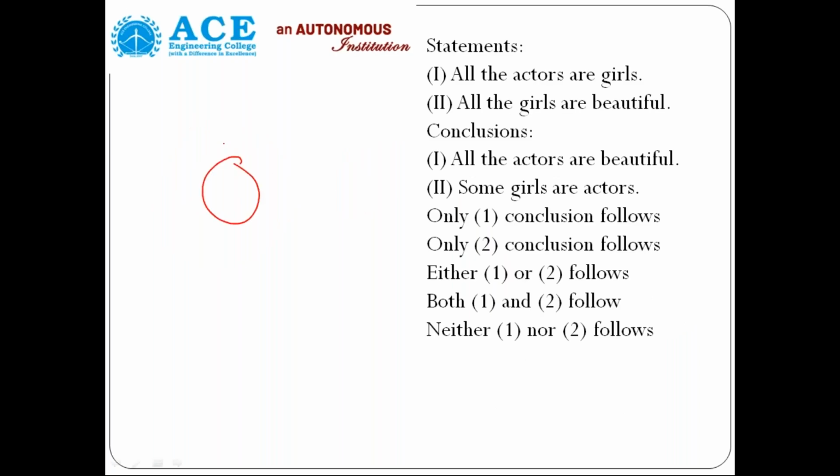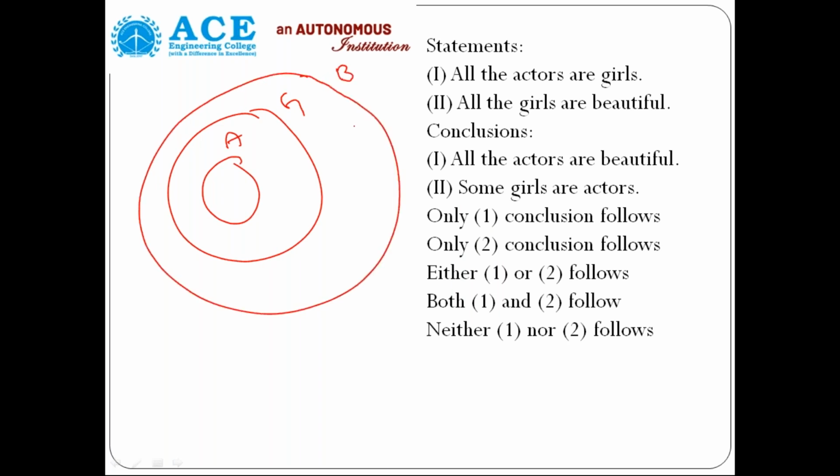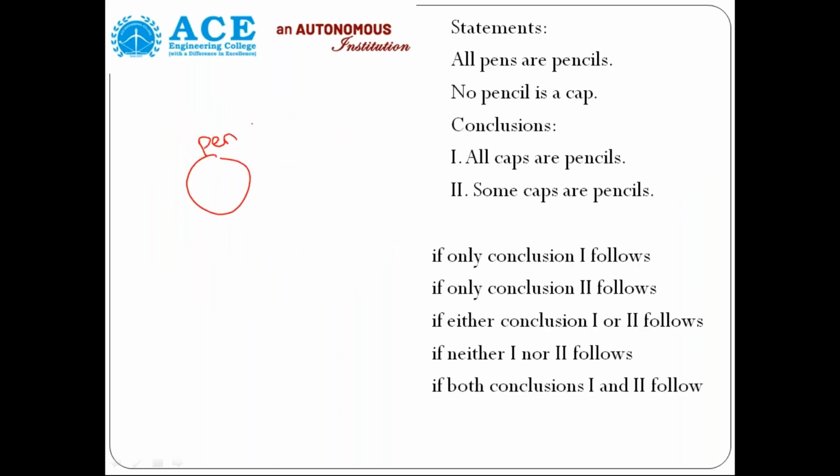Now a similar thing: all actors are girls, all girls are beautiful. This is what they have given. Now from this, all actors are beautiful. We can say that some girls are actors, because some part of the girls is not inside the actors. When all actors are girls, some girls are actors is correct, right?